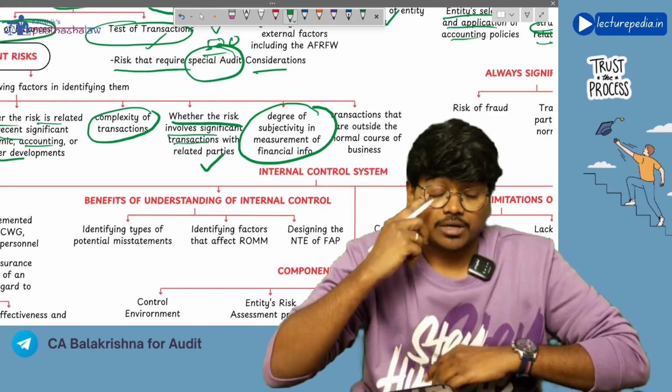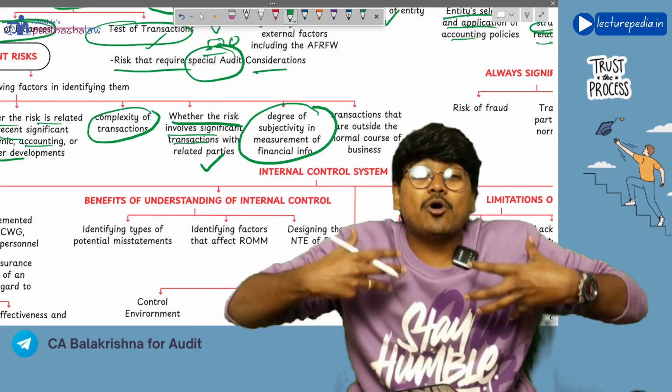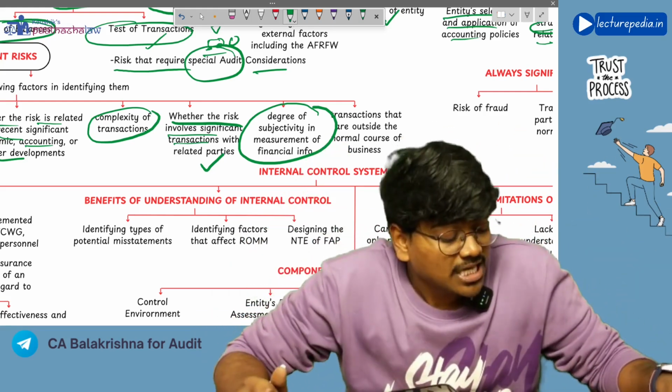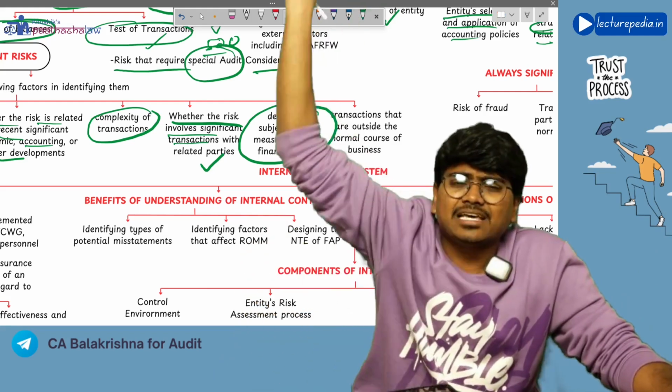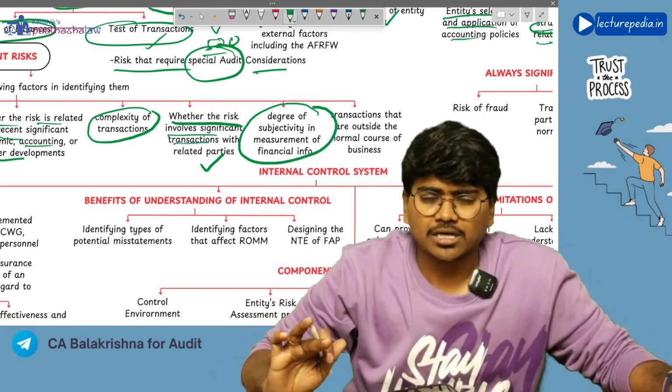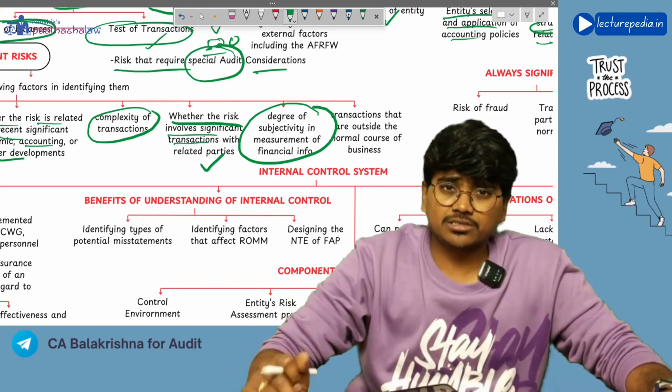Okay, degree of subjectivity means taking decisions based on emotions. So if the subjectivity involved is very high, then the risk is also high, because you are not taking decisions based on facts, you are taking decisions based on your emotions, right?